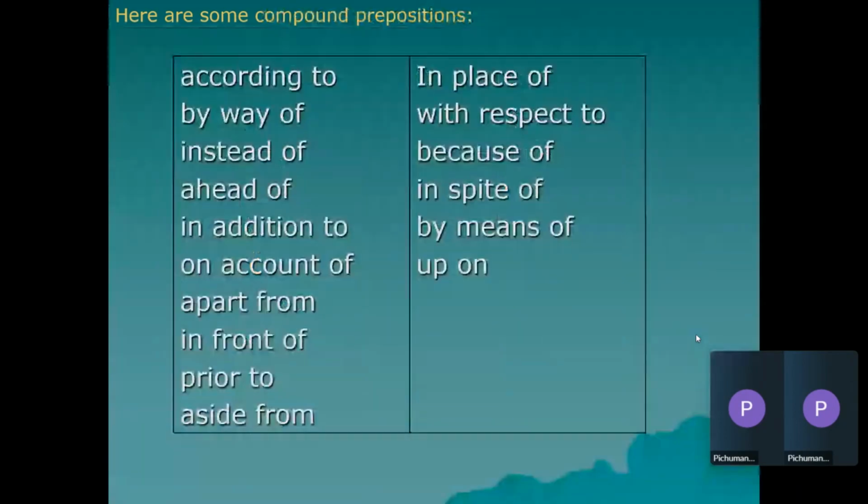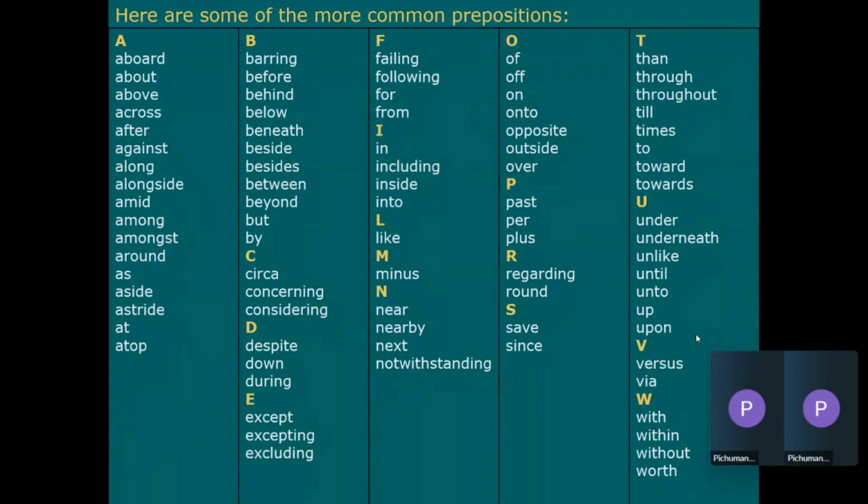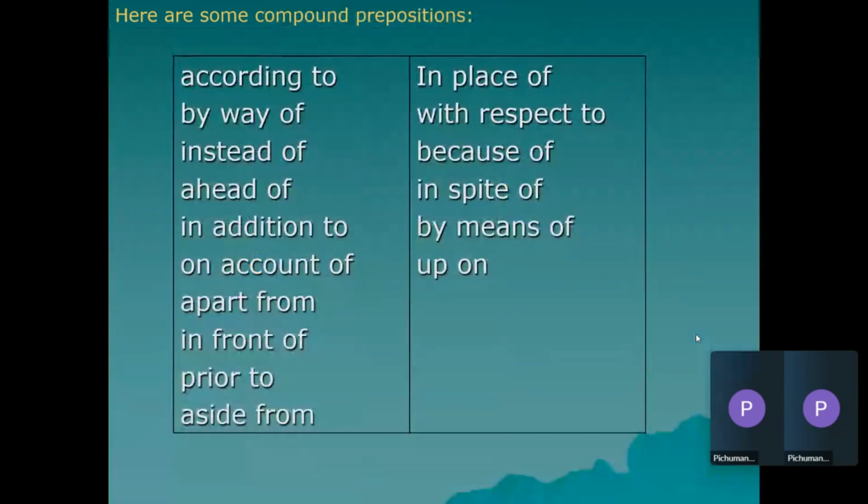So when we talk of prepositions, they can be simple single words like on, off, onto, over, under. Or they can be a group of 2 words, which we call compound prepositions. Let us not put our head around compound prepositions for now. We are going to focus on simple prepositions, right?